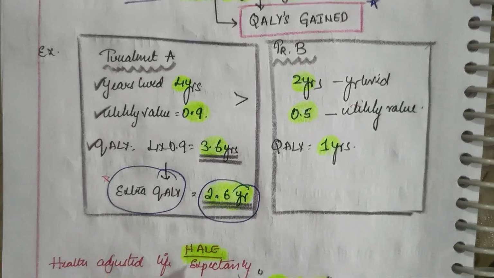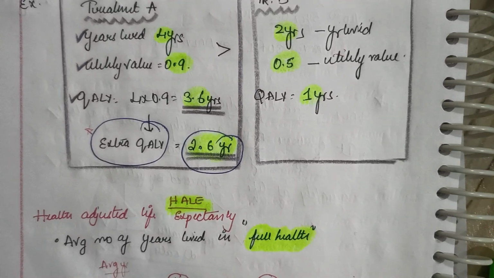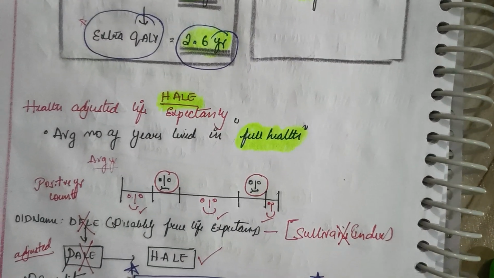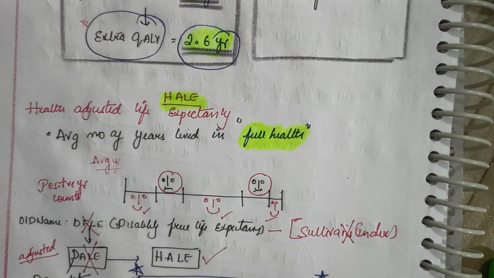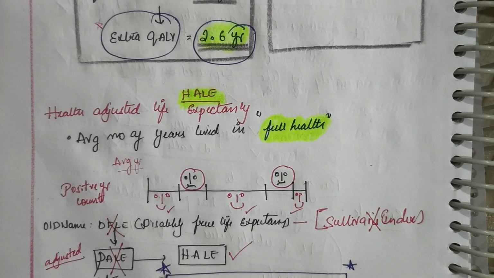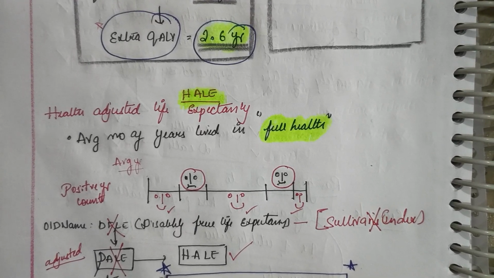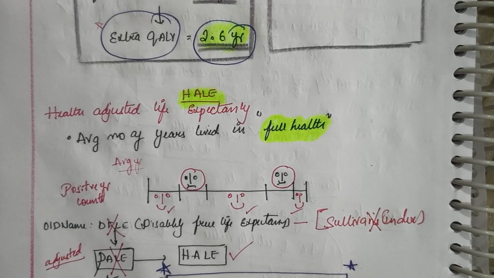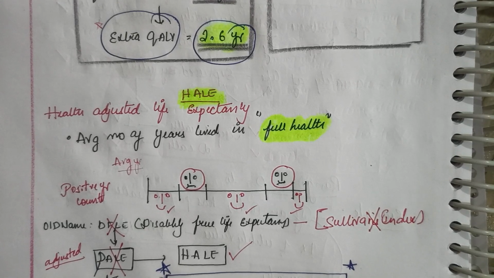Now let us understand the next important aspect, that is HALE, health adjusted life expectancy. What do you mean by HALE? That is the average number of years lived in full health. That's what you need to understand.